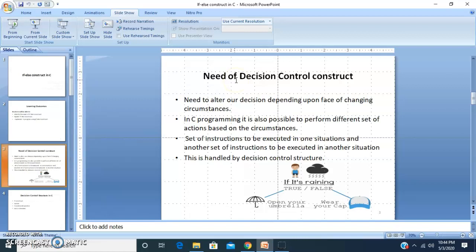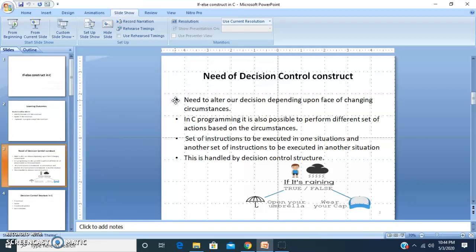Now, before directly switching to the if-else construct, first we will see why there is a need of such a decision control construct. In real life, many times there is a need to alter our decision depending upon changing circumstances. For example, after the 12th result, if you get good marks in the PCM group, then you will go for engineering. But if you get good marks in the PCB group, then you will go for medicine.